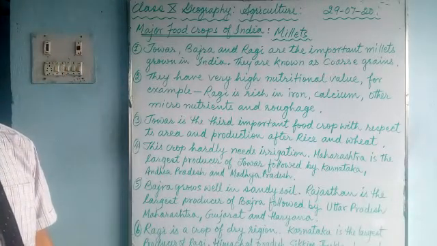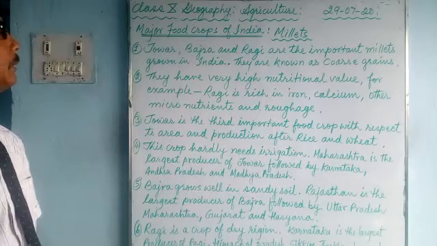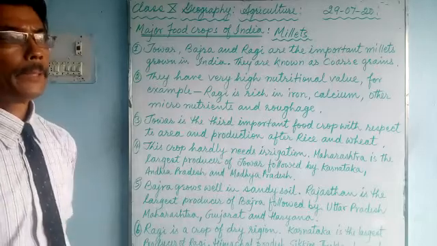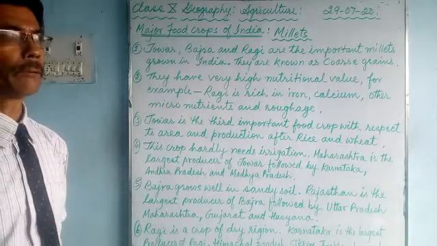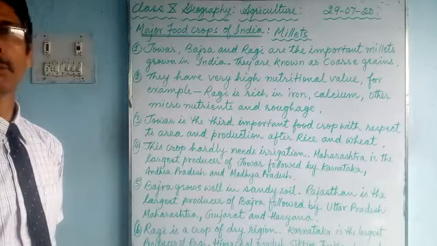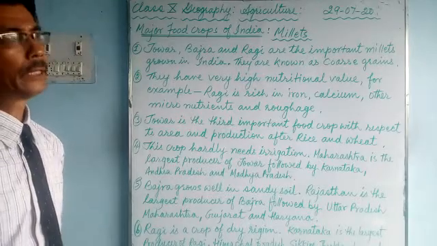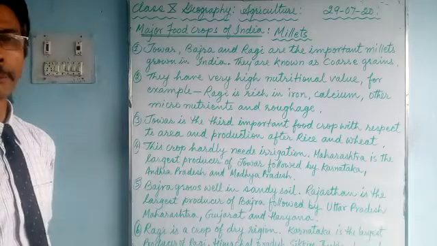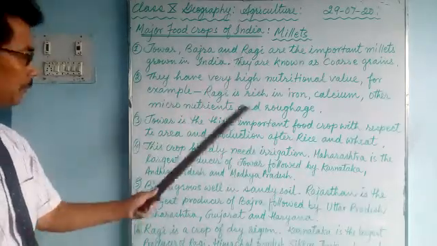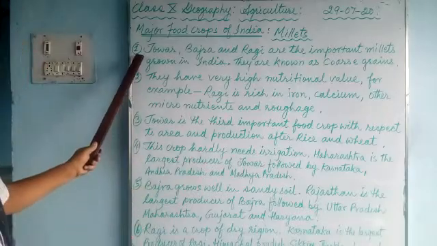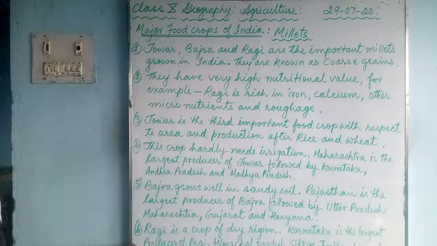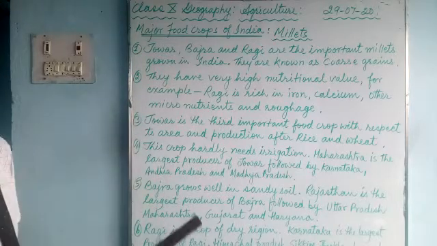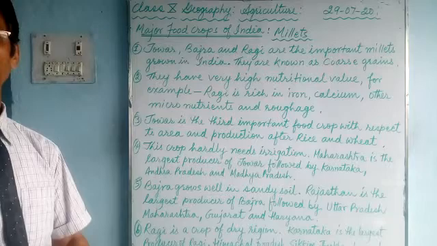We are doing geography, agriculture and major food crops of India. In our previous class we have studied about rice and wheat. Now the third is millets. We'll talk about these food crops. There are altogether 6 points I have written over here: 1, 2, 3, 4, 5, 6. And in our next class we'll talk about maize.